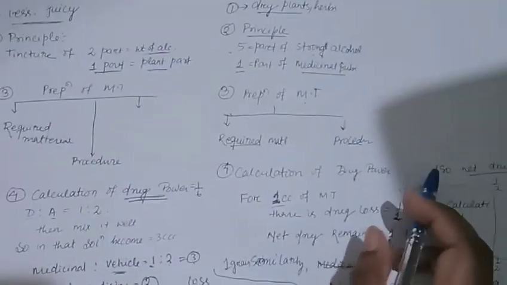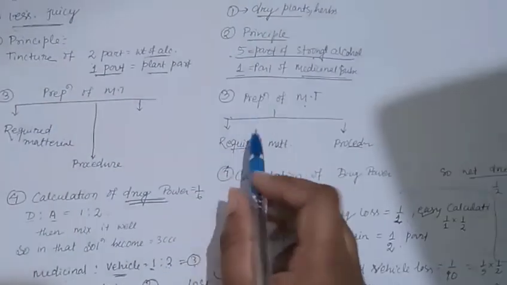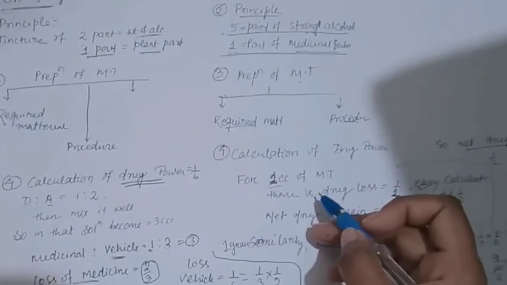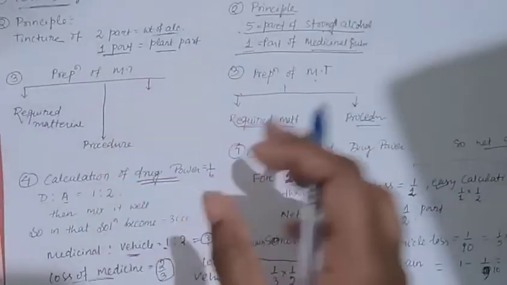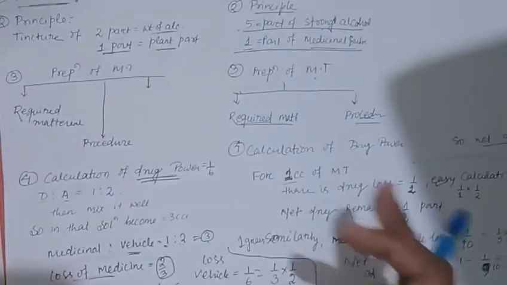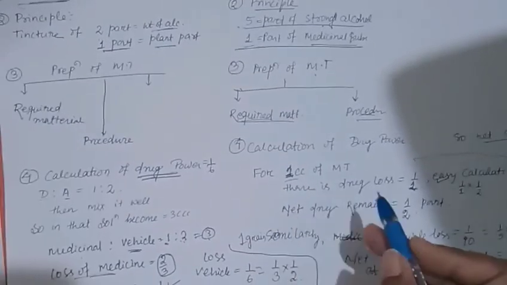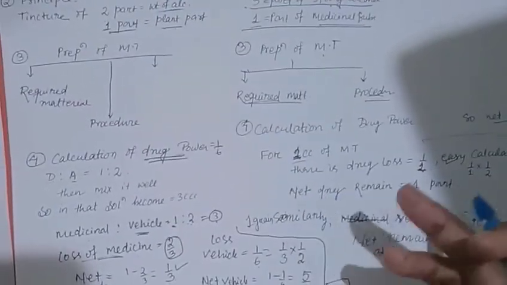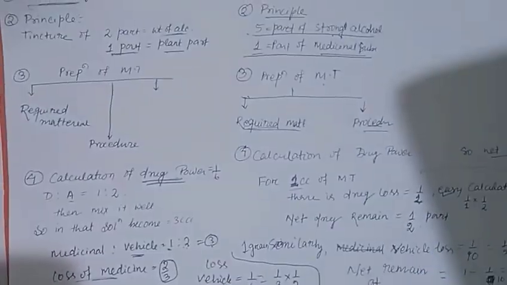And in class 4, we take 5 part of the strong alcohol with 1 part of the medicinal substance. The preparation of mother tincture, with required material and procedure, is similar in all those classes. So if you know one class, you can retain all those things, no changes occur, but the calculation of the drug power is different. I mention all those things in this video. Thank you.